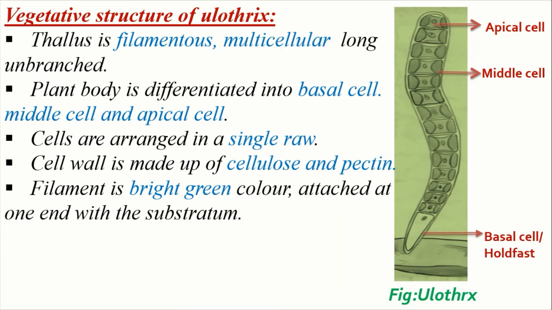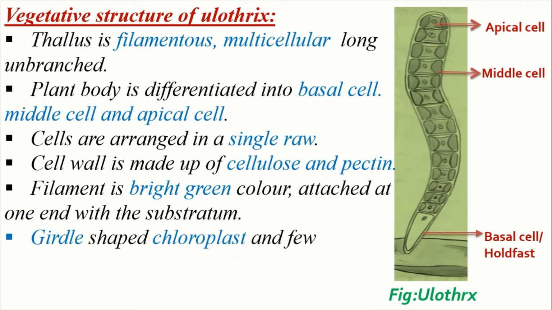The filament is bright green in color, so they are autotrophic. They can make their own food. Except holdfast, all cells contain chloroplast. With the help of the holdfast, Ulothrix attaches its body to any substratum. Each cell has a girdle-shaped chloroplast, a nucleus present in the center, and one or more pyrenoids are present in the chloroplast. Pyrenoid is a proteinous substance. Each cell contains dense cytoplasm, and in the cytoplasm there is a vacuole present.